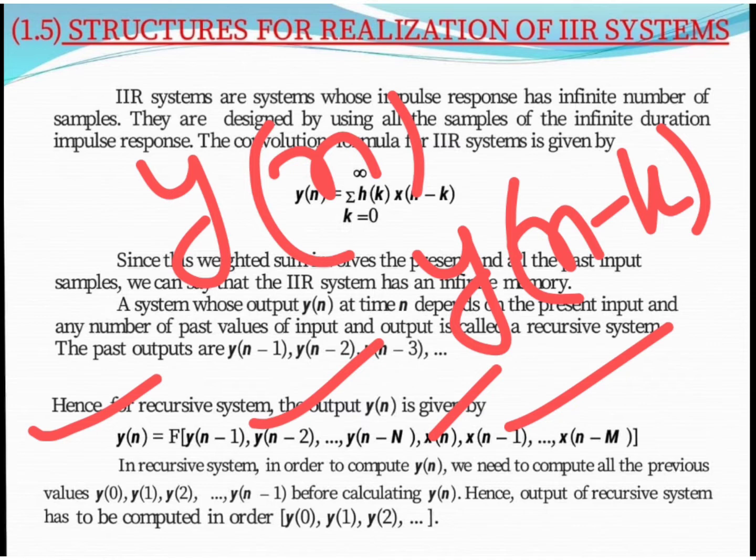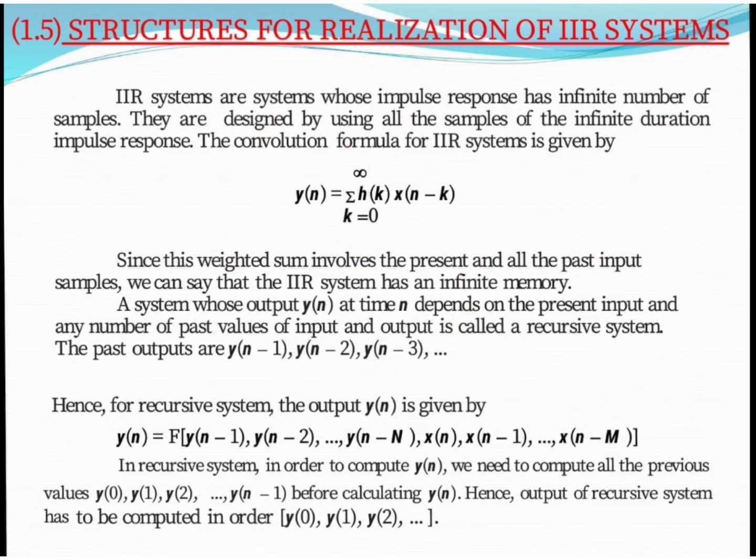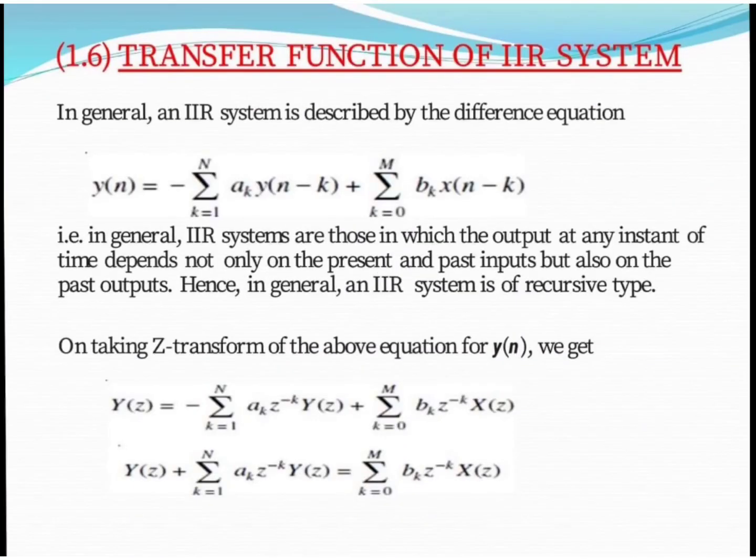So here it is very necessary to calculate the past value of the output as well, because we already discussed that our output is dependent upon the present input and the past input as well. But as we know, our system is a recursive system, and for a recursive system, in order to calculate our output sequence, it is necessary to compute the past output sequence as well. So now we have to understand how to write the transfer function of an IIR system.